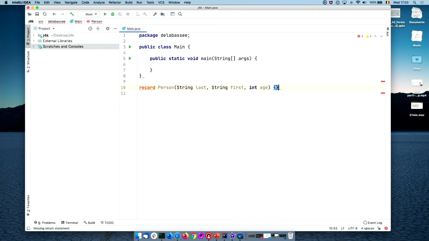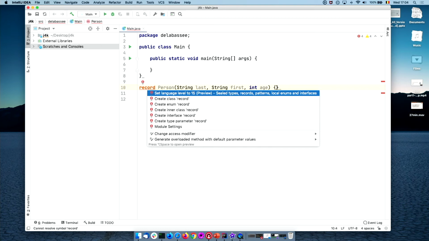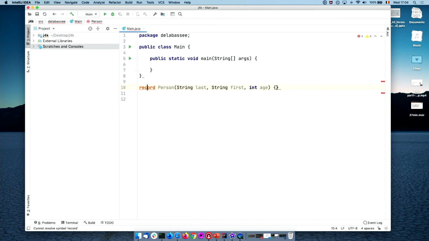The body is optional, so that's what I'm doing here. The body is basically empty. You see that my IDE is complaining that preview features in Java 15 need to be explicitly enabled at compile time and at runtime. So you use a special flag, --enable-preview, on javac and on the Java launcher to enable preview features. Here I'm just simply asking IntelliJ to fix that for me. So it's set language level to 15 preview. That's important. And now it compiles nicely.